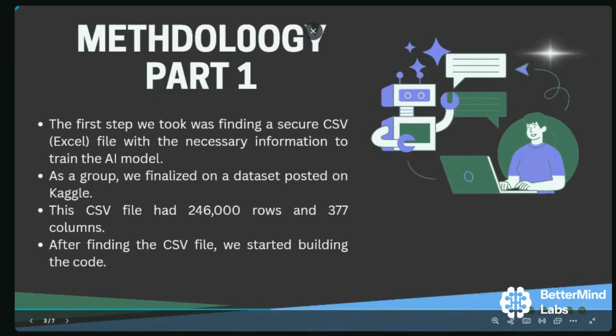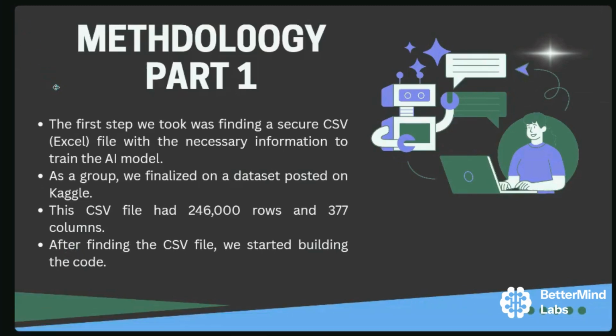Now let's begin with our methodology, part number one. The first step we took is finding a secure file, or a data set, with the necessary information to train the model. We looked through many Kaggle data sets, many of those CSV file data sets, and we wanted to find one that seemed accurate, that seemed good enough to be trained for our AI model.